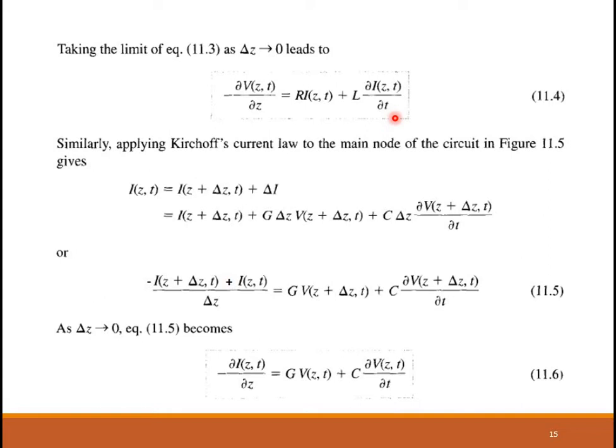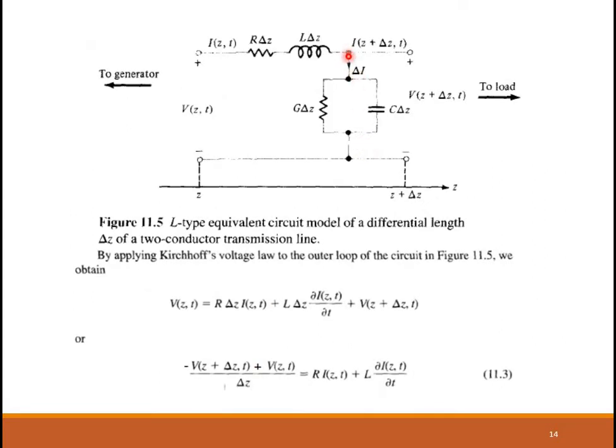Now KVL is applied. Now I'm going to apply KCL to the main node. See, what is the main node here? This is the main node. When you apply Kirchhoff's current law, what happens? This total current here, I of z,t, is the sum of I of z plus delta z,t. That is this current plus delta I, isn't it?